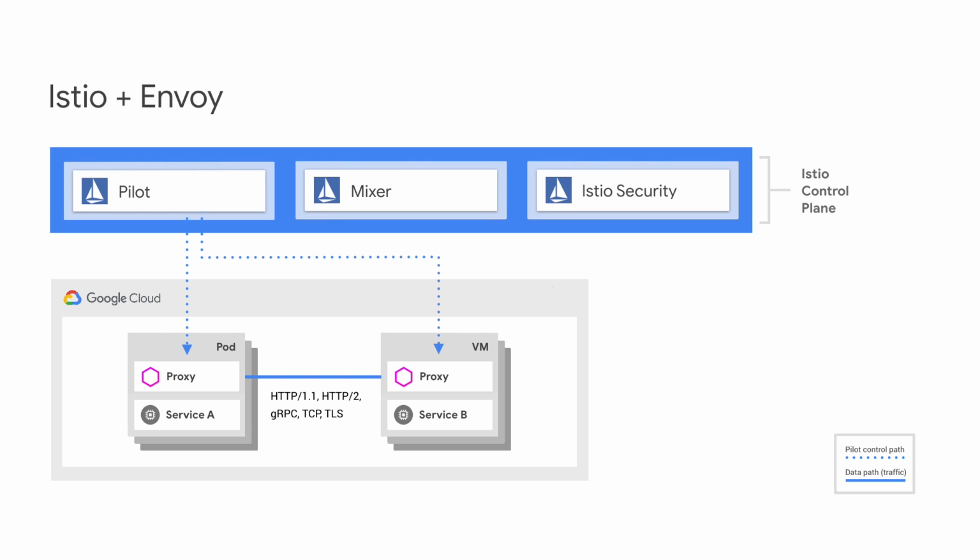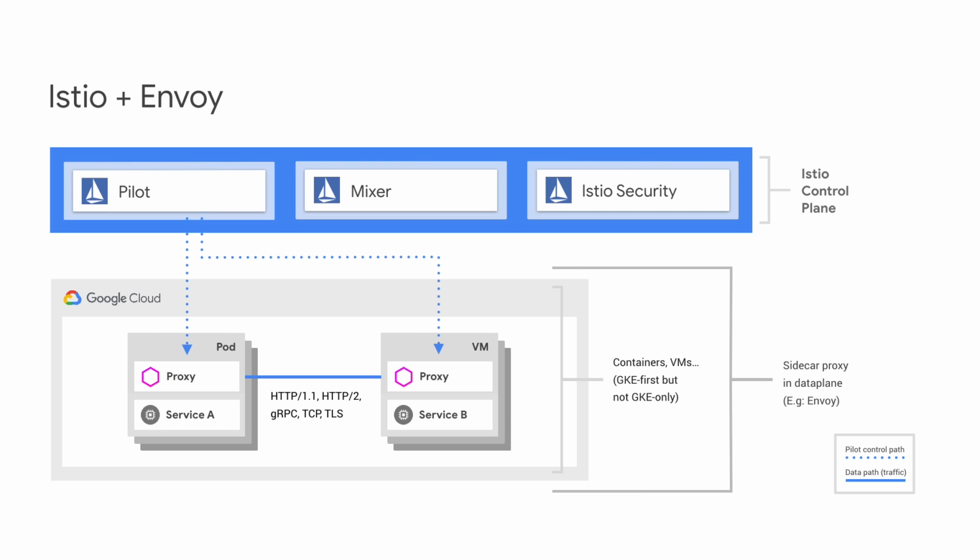Istio is comprised of a data plane and a control plane. Envoy provides the data plane with a set of intelligent proxies to control all network communication between microservices, while the control plane manages the proxies to route traffic and enforce policies. This now makes it possible to make a service available to a single Google Kubernetes cluster and across multiple clusters.